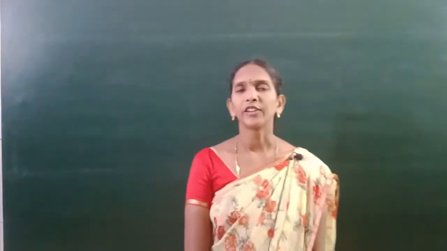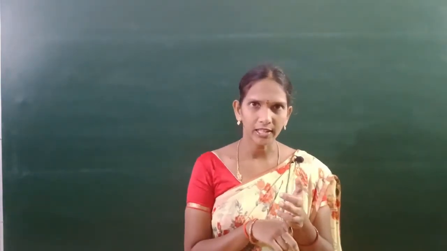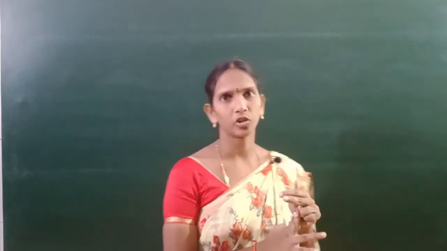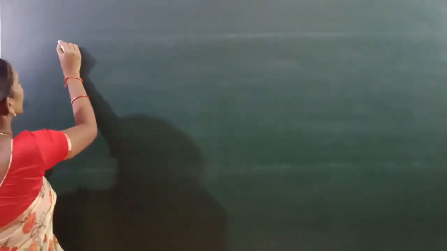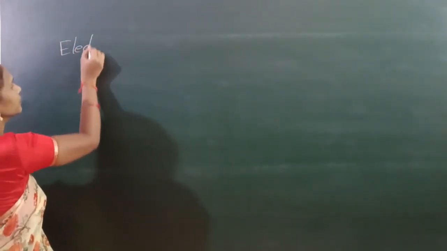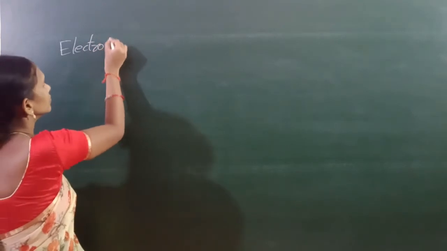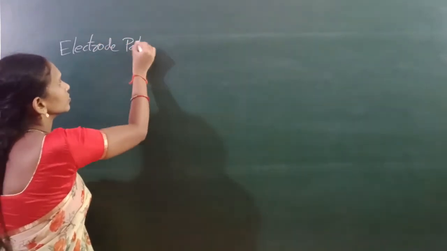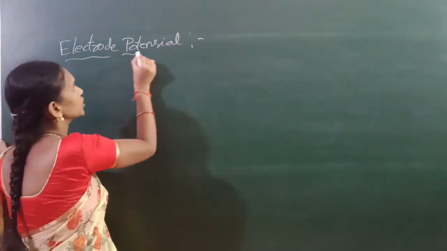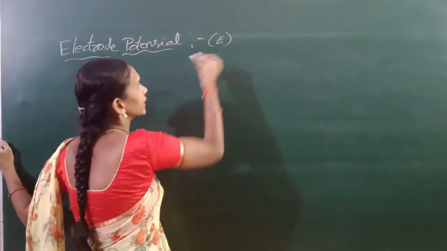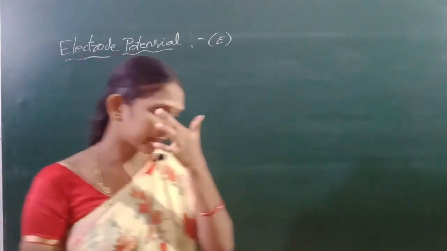Okay. In the last class, we discussed the reference electrodes, that means the hydrogen electrode and the calomel electrode. Then, in this class, we will discuss electrode potential. Electrode potential is indicated with E. What is electrode potential?